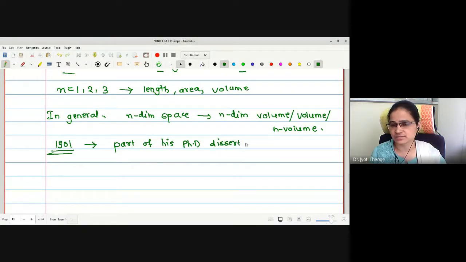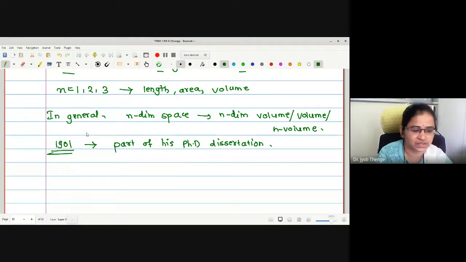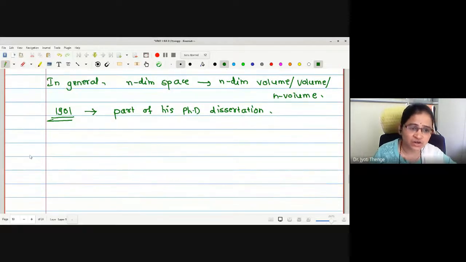Dissertation means thesis. This measure theory was a research work carried out by the mathematician Henri Lebesgue in his PhD study. Is that okay?